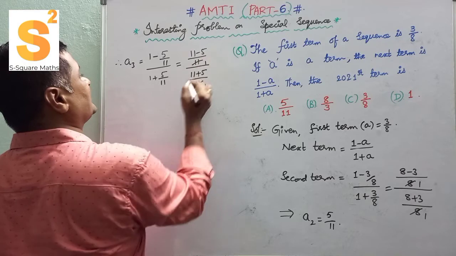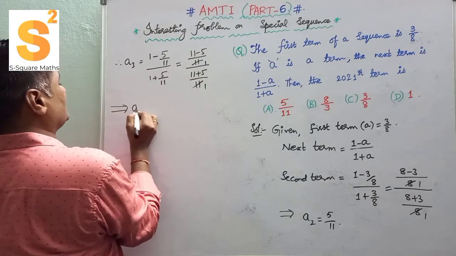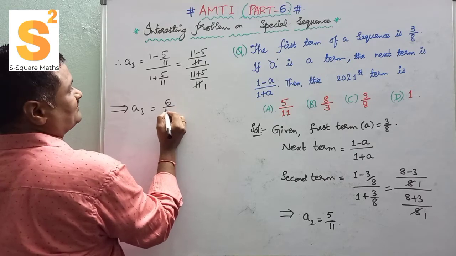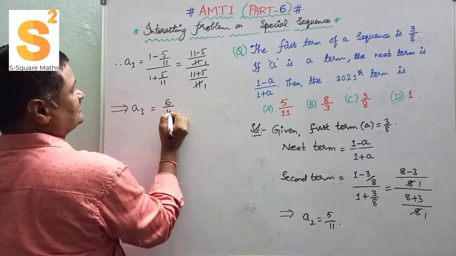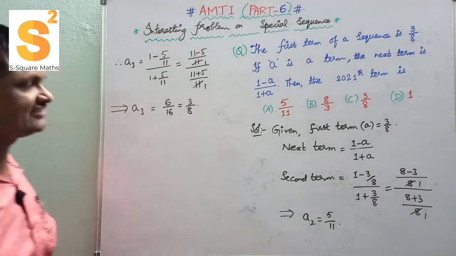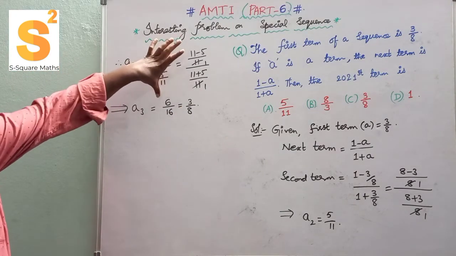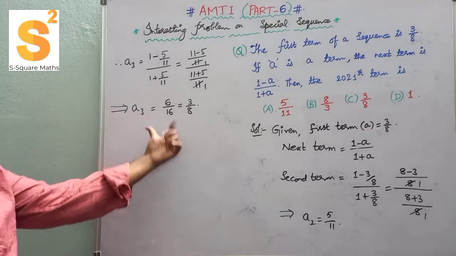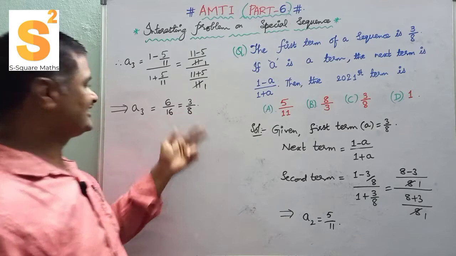The 11 and 11 get cancelled. So A3 is 6 by 16, which after cancellation is 3 by 8. 11 minus 5 is 6 and 11 plus 5 is 16. So A3 is 3 over 8.